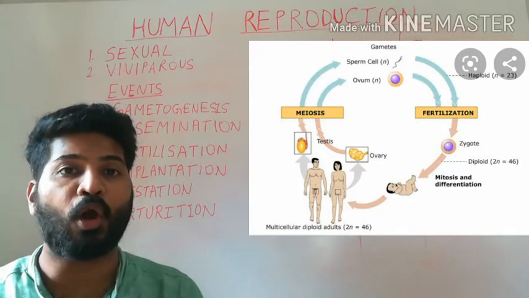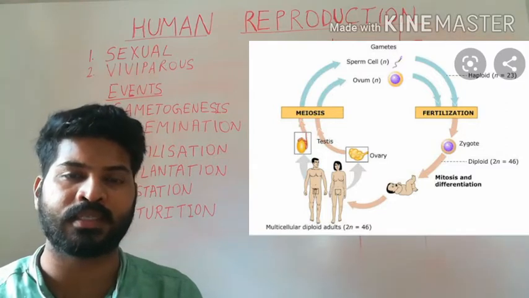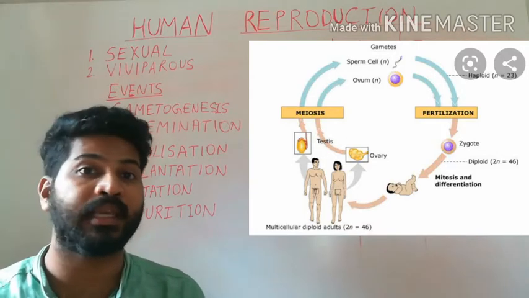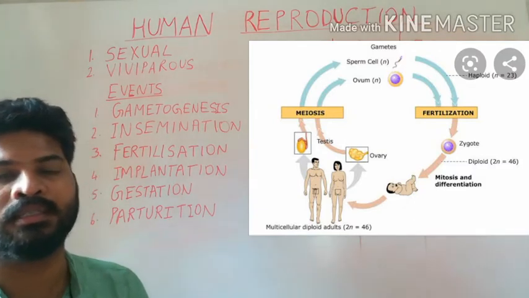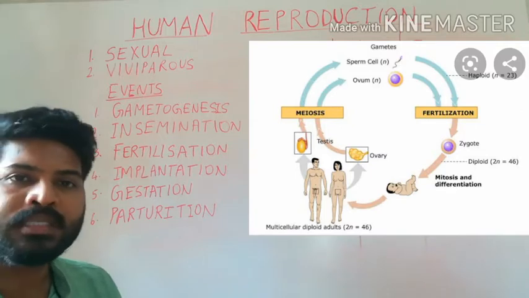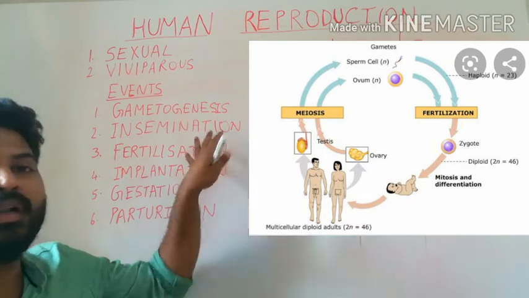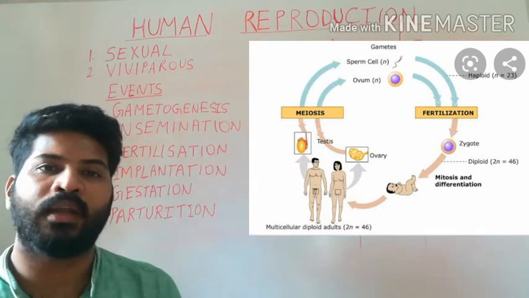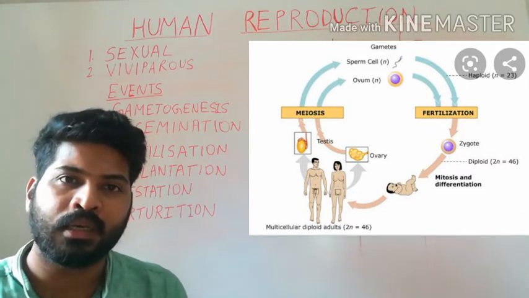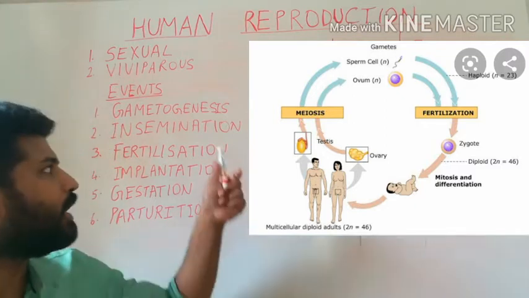Ovum is non-motile, it cannot move. Therefore, the sperm is the one which is moving, traveling and reaches the ovum. As in the case of plants, the male gamete is usually the one which is motile. Once gametes are produced, these gametes need to be transferred. The transport is called insemination. The male gamete sperm is released into the female reproductive tract in an act called insemination.